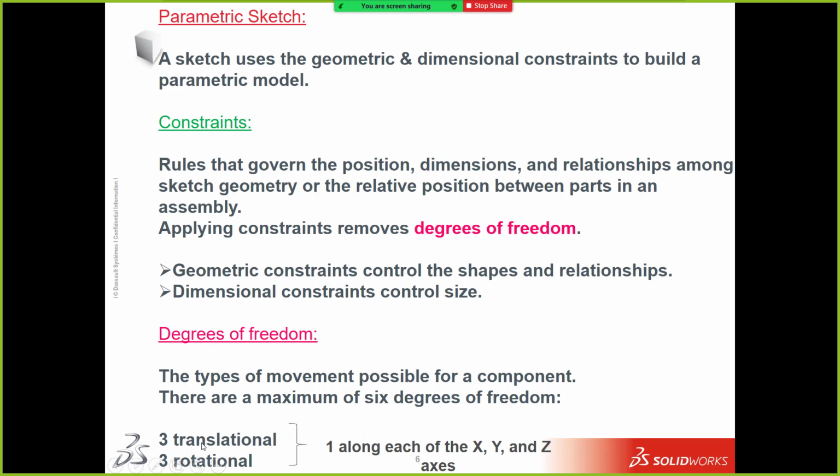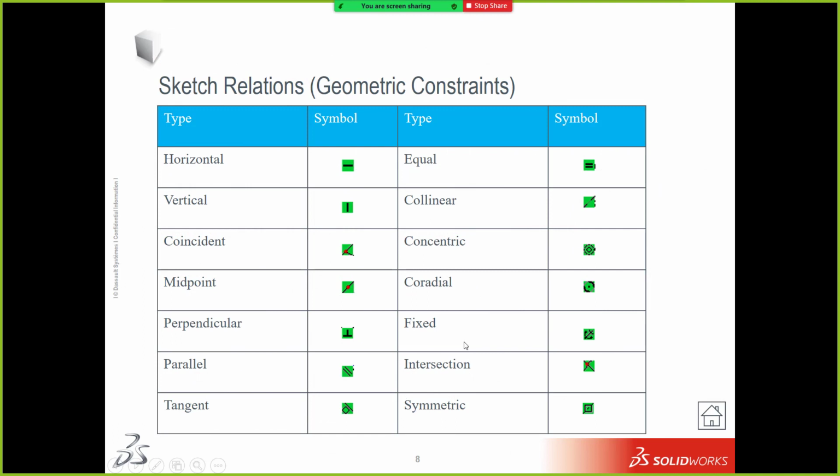You need to remember there are 3 translation degrees of freedom along XYZ directions and 3 rotational degrees of freedom, total 6 degrees of freedom for any component. Now these are a few geometrical constraints: horizontal, vertical, coincident, midplane and so on. If you have any doubts here, you just ask me now. Any doubts here?